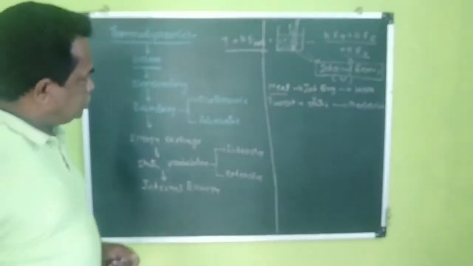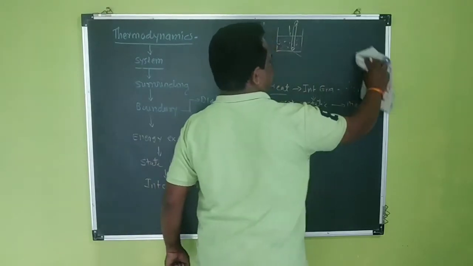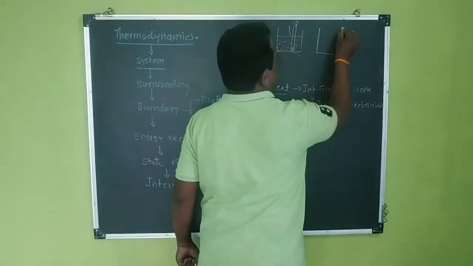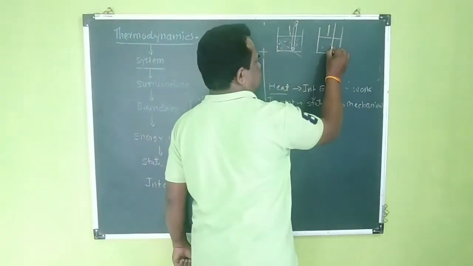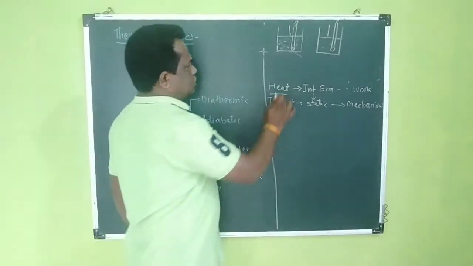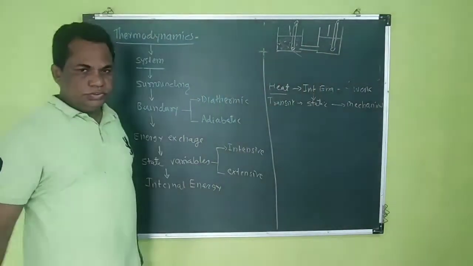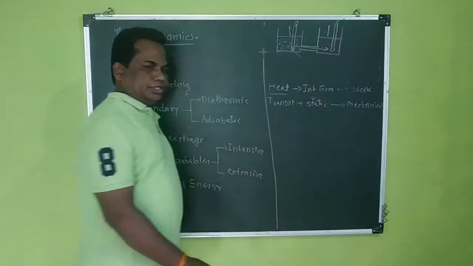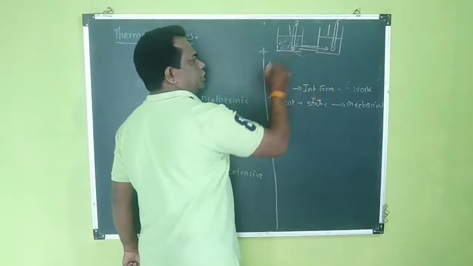When we consider two systems, system 1 and system 2, each with a thermometer, and these two systems are joined together by certain openings, there is flow of heat from higher temperature to lower temperature, not from lower temperature to higher temperature.